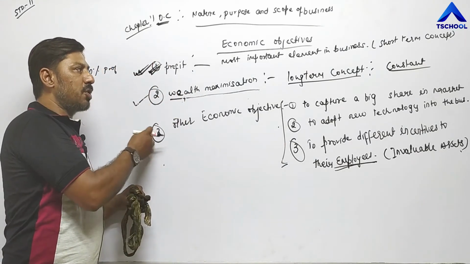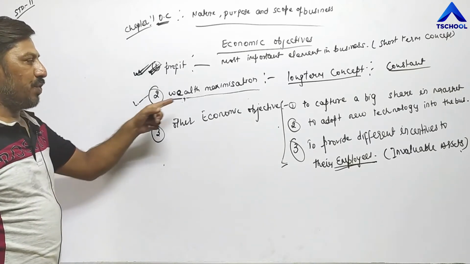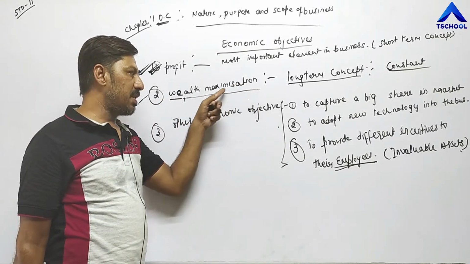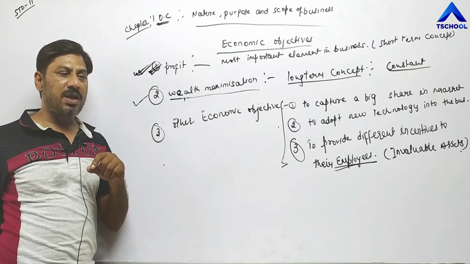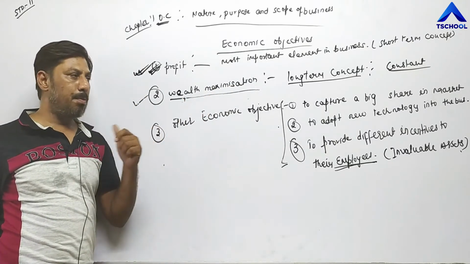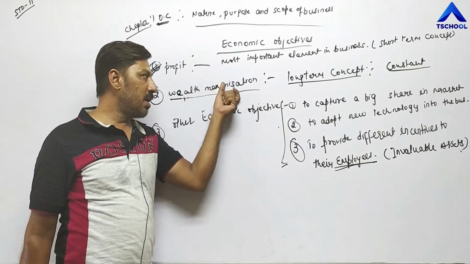These are the different economic objectives in business. Profit, wealth maximization. Wealth maximization means increasing the property, assets, cash, and bank balance of the business. And how is it possible? It is a long-term concept.